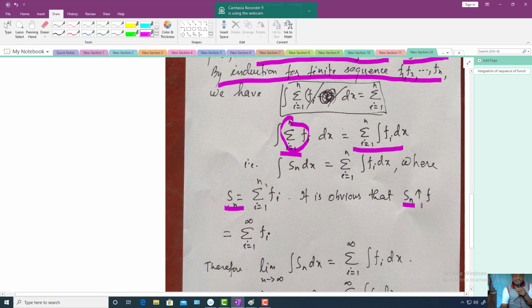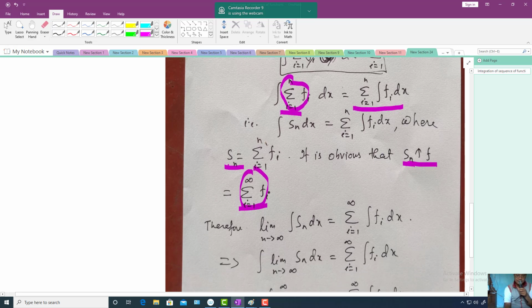So since it is increasing, it is obvious that this Sn converges towards f. What is f? f is equal to summation i running from 1 to infinity, the sum of all the sequence of functions, when n tends to infinity. So limit n tends to infinity Sn is equal to summation i running from 1 to infinity fi. It is obvious, and it is monotonic increasing. Sn is a sequence of monotonic increasing functions. So you get this one.